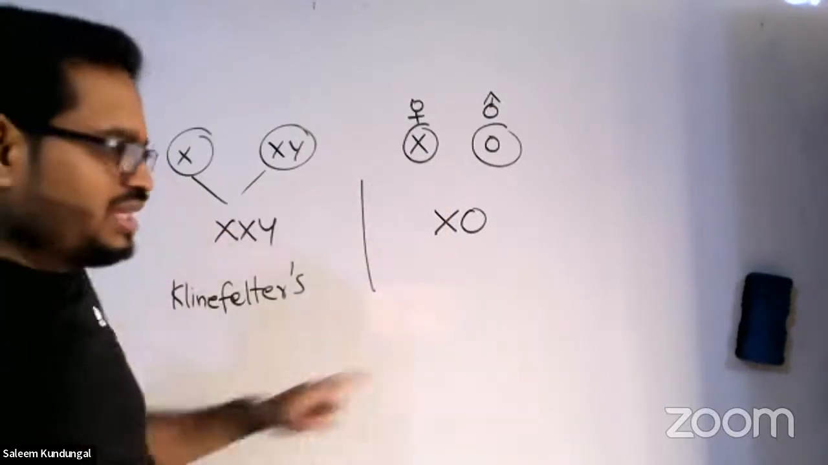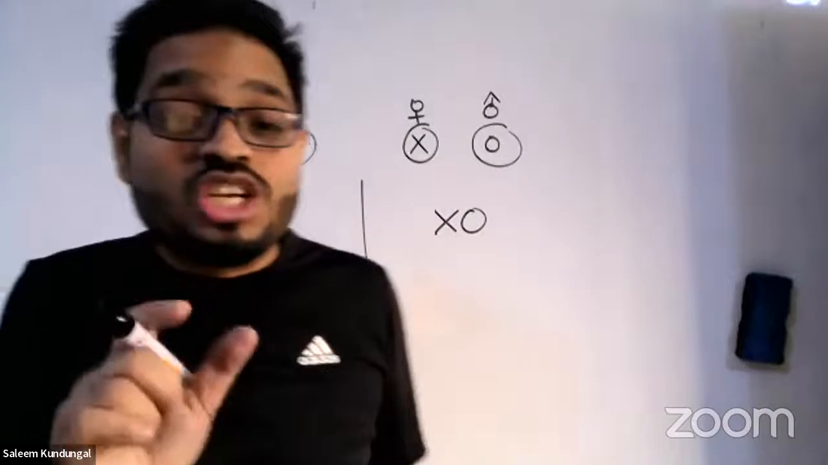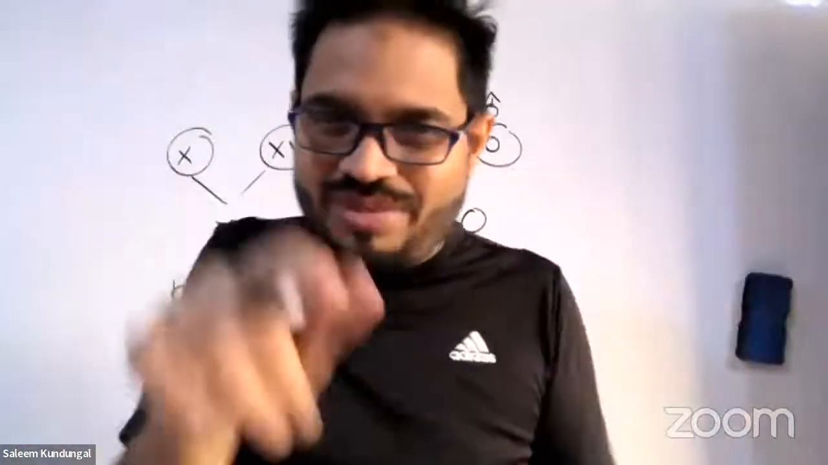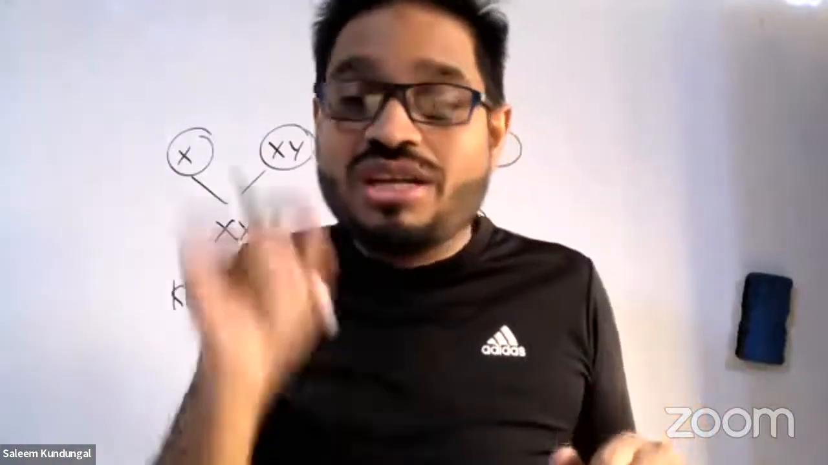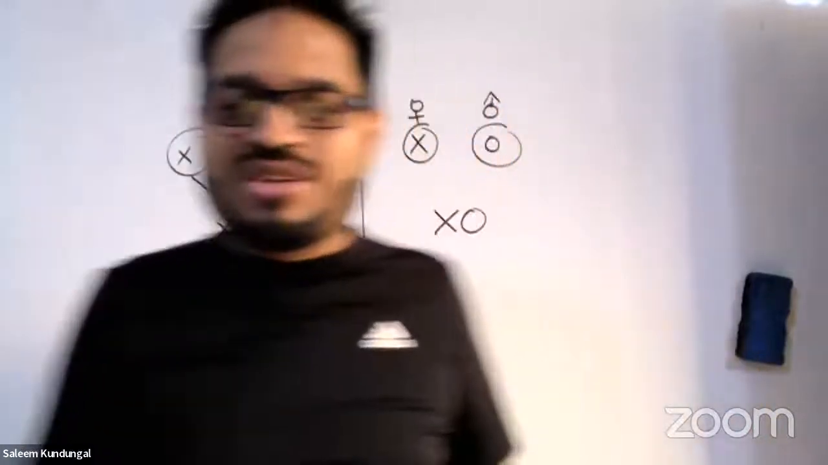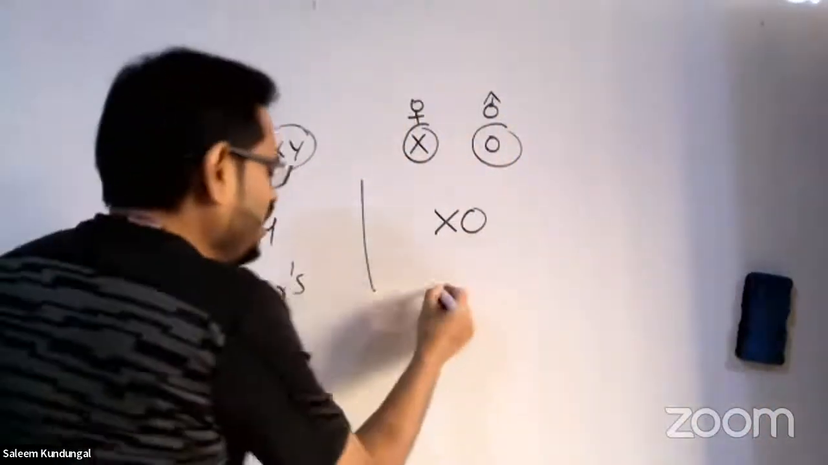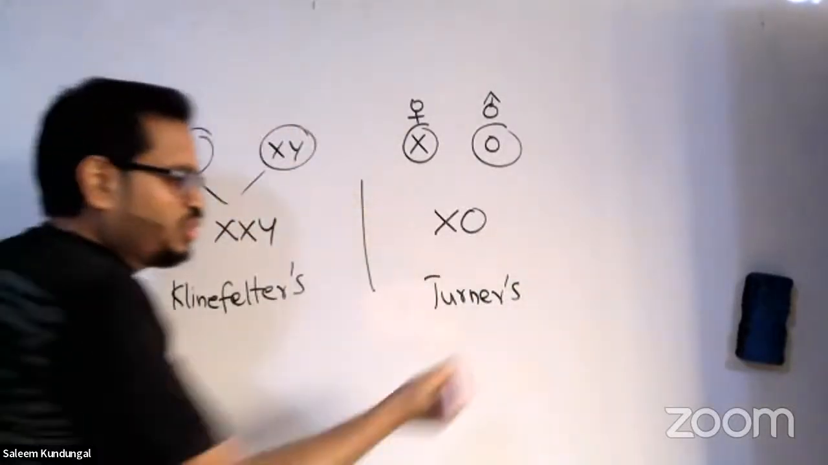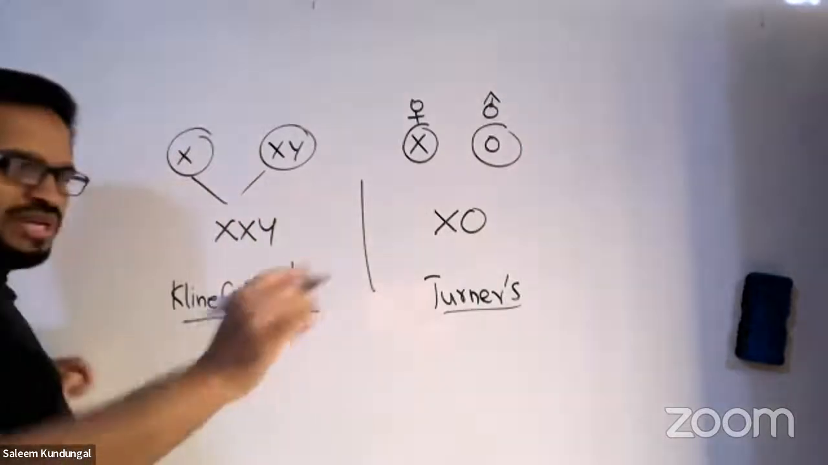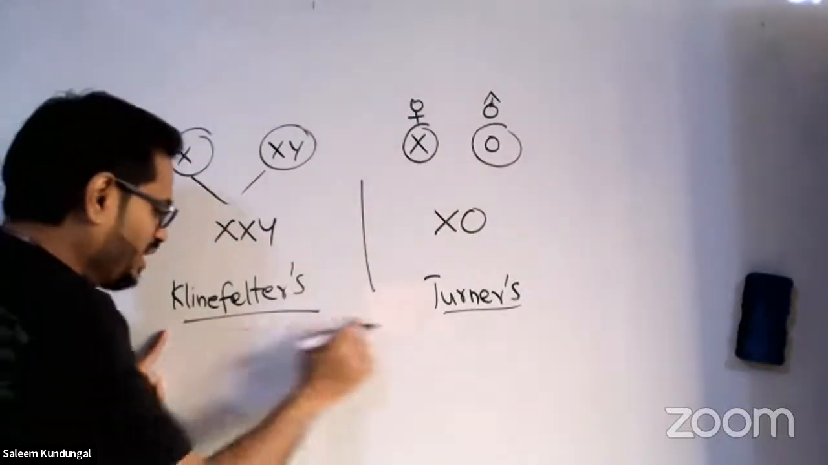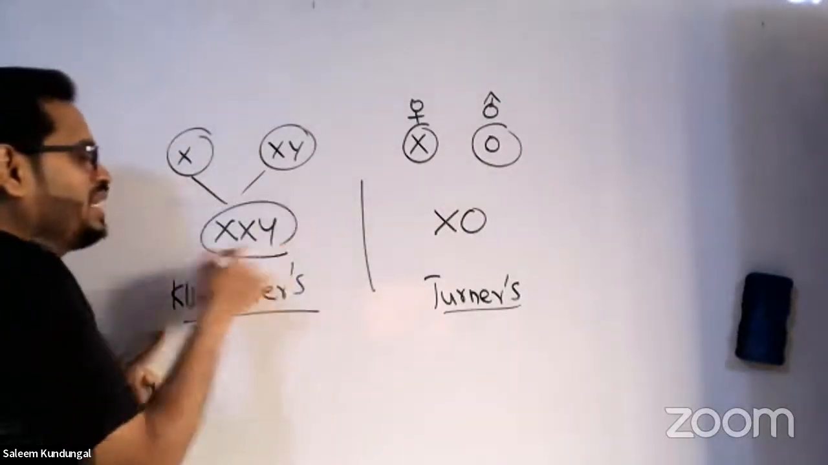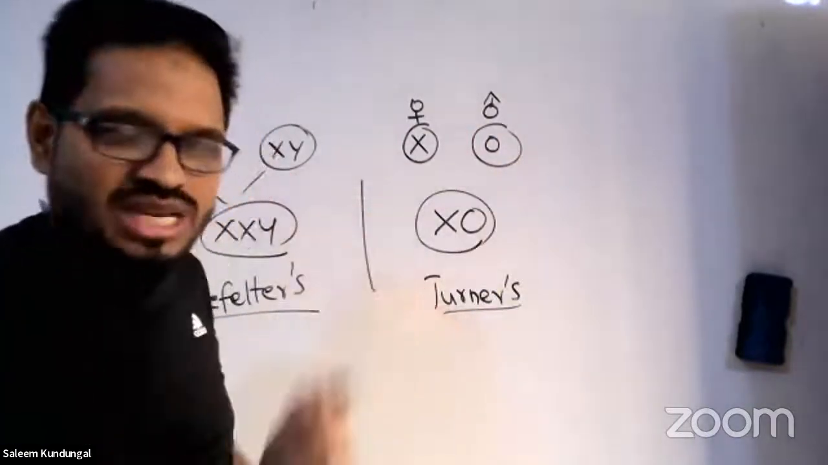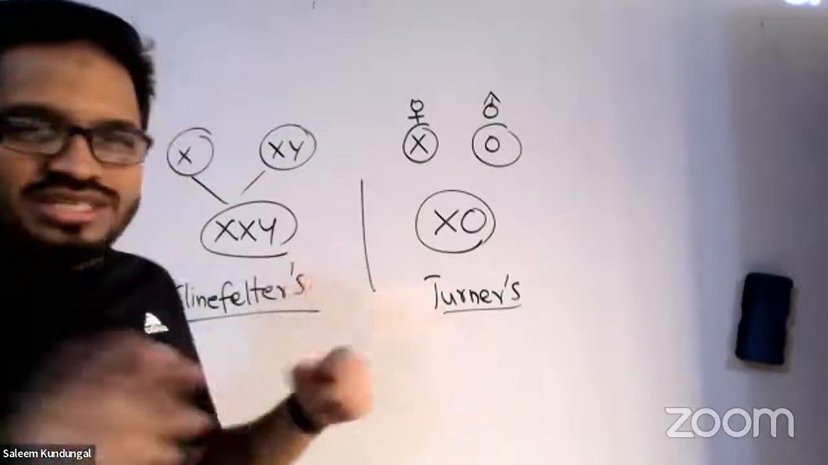Klinefelter syndrome, Turner syndrome, Down syndrome. What is meant by syndrome? Syndrome is a group of symptoms. Be careful, it can be there as a question. Kindly note: a group of symptoms is called syndrome. Okay, this is called Turner syndrome. Look, Klinefelter is a big name with so many letters, and XXY has more letters. Turner is a small name with fewer letters, and XO has fewer. Big name, more letters; small name, fewer letters. So remember it like that.